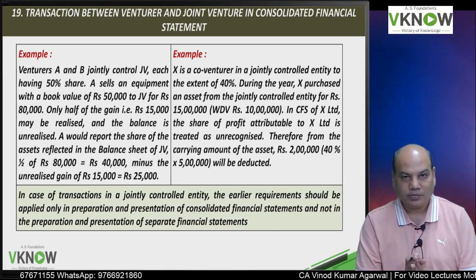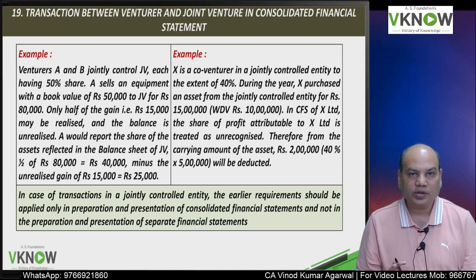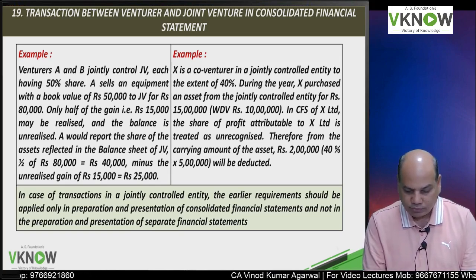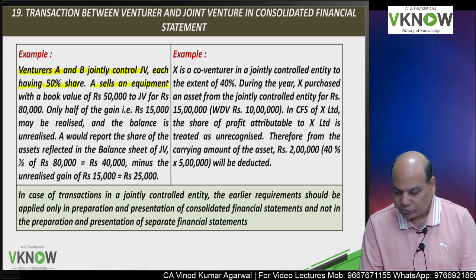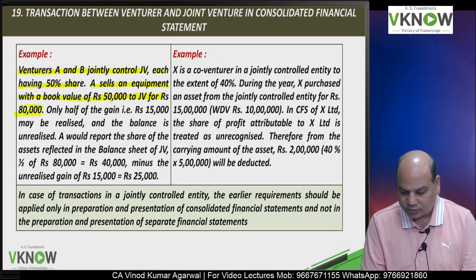On the left side, when goods are sold by venturer to joint venture, numbers will help you to understand. Venturers A and B jointly control JV, each have 50% share. A sells an equipment with a book value of 50,000 to the joint venture for rupees 80,000.